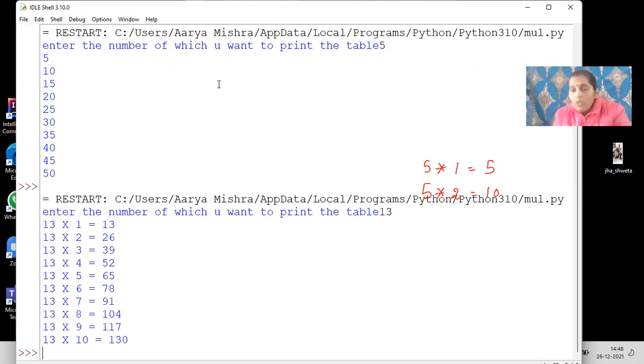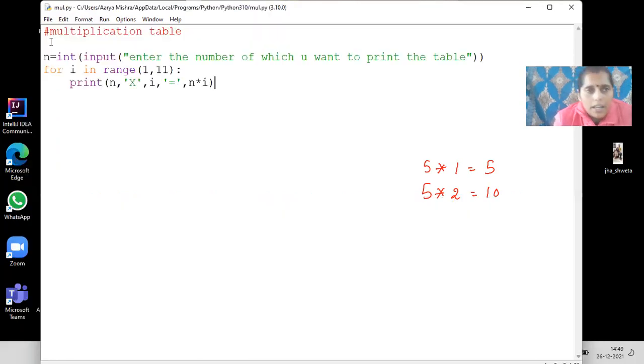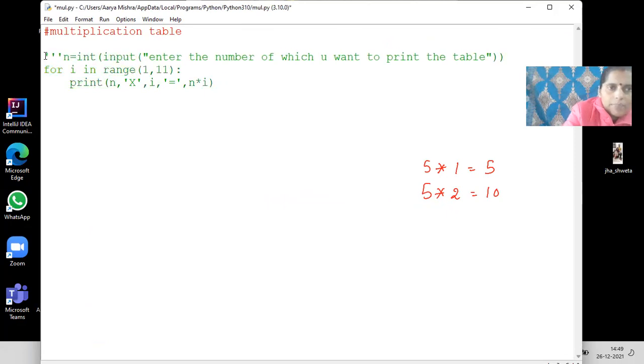Okay, I have told you how to print the numbers also. Let us suppose I'm just commenting it out and writing a small code over here only. Let us suppose you are told to print all the natural numbers from 1 to 20.